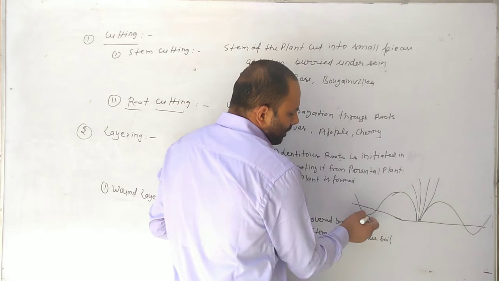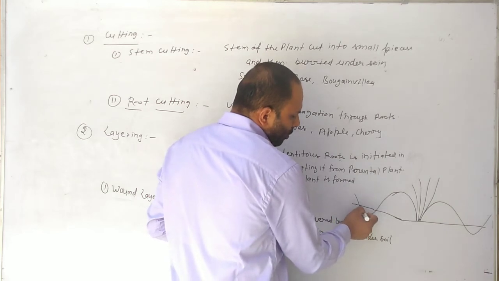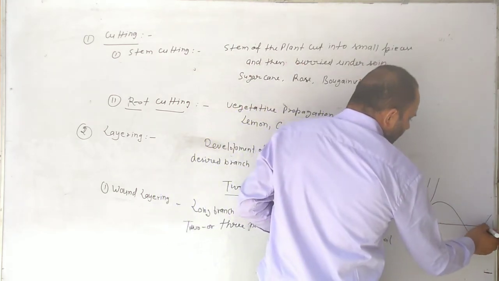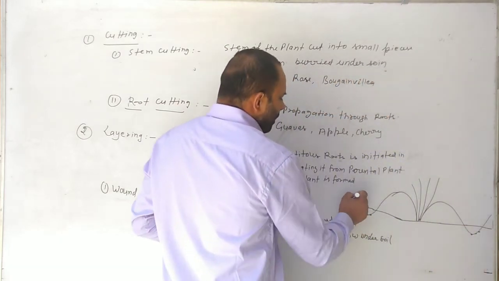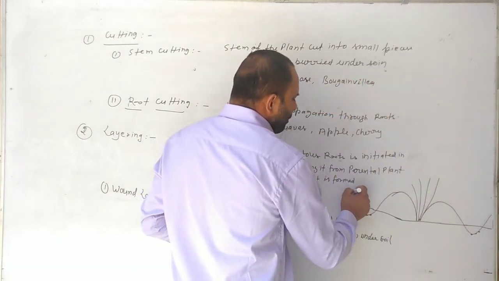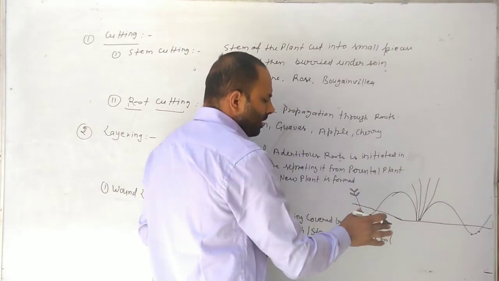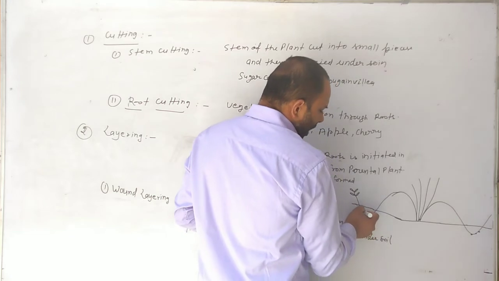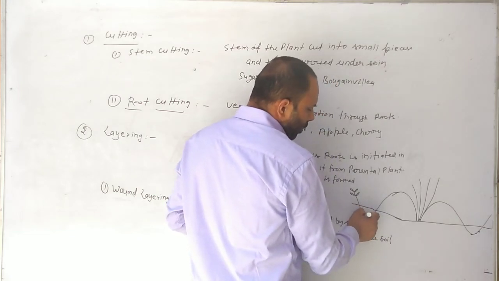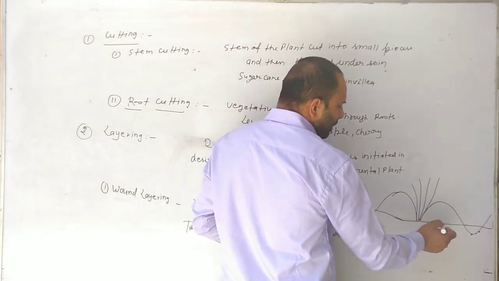In these parts, 2 or 3 nodes must be present. After some time, the rooting process starts.